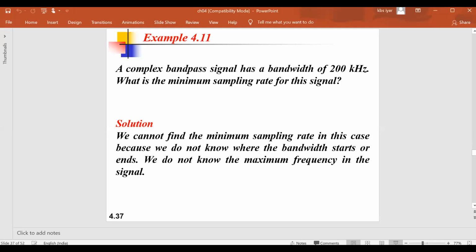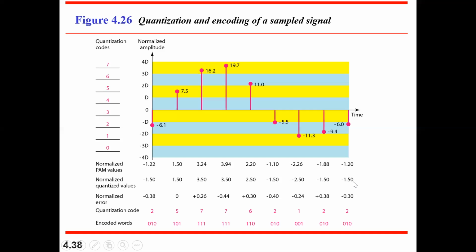Minimum, you need to have the highest one. Next, we'll go with the quantization. What this particular diagram is given, why it is given like this, we'll analyze one by one. The first and foremost thing we need to do is fix the voltage minimum or amplitude minimum, amplitude maximum.